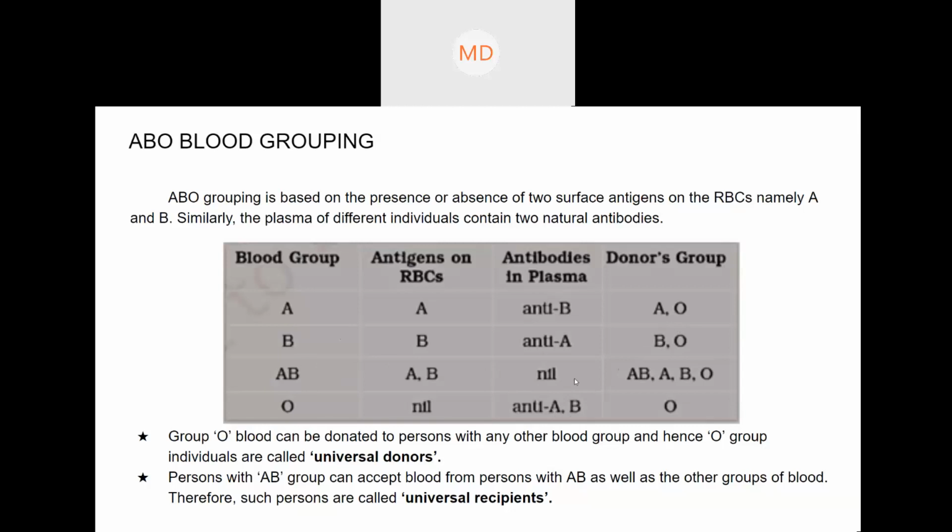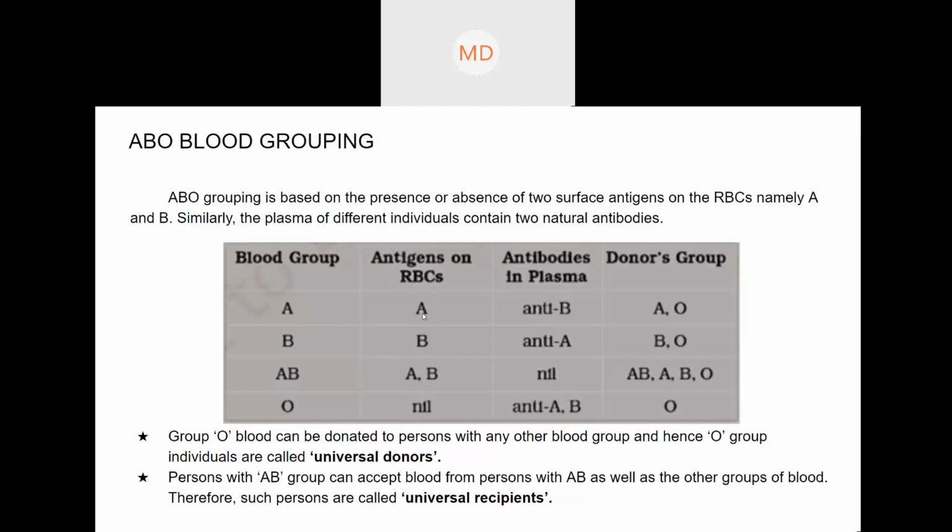What does it mean by universal recipient? It means AB blood group can take blood from AB also, from A also, B also, O also. From all the blood groups, AB can take blood. That is why AB blood group is known as the universal recipient. Whether you can take blood or not from any other people depends on the antigen.